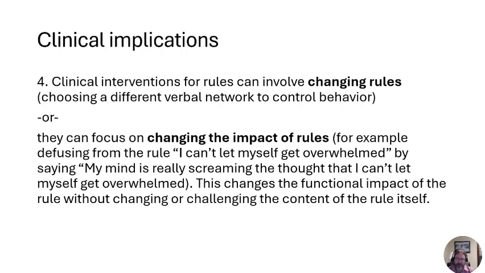So what we might want to do is try to change the context so that that rule doesn't function as such a strong control of behavior, and use a diffusion strategy, right? Have somebody say, my mind is really screaming the thought that I can't let myself get overwhelmed. Try to get some distance from that verbal network and see that it doesn't need to control behavior.